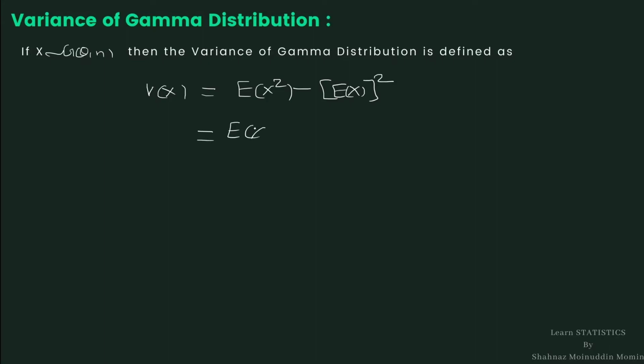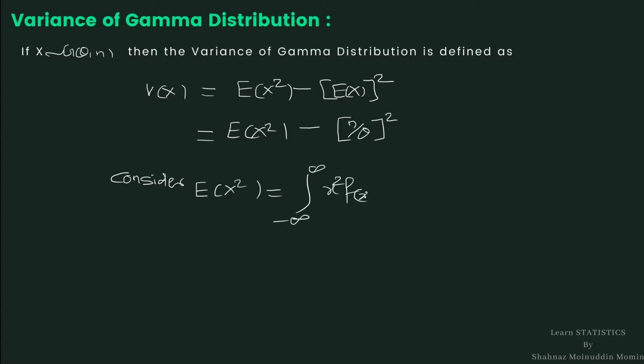Here we know that the value of expectation is n upon theta. As we have calculated, it is the value of the mean. So we have to calculate only the expectation of x square. Consider the expected value of x square, which is the integration from minus infinity to infinity of x square f(x) dx.